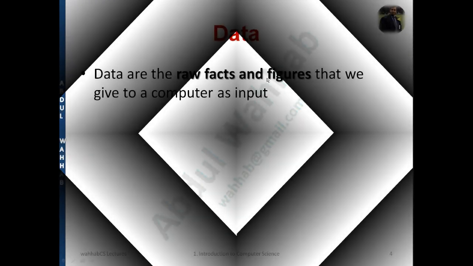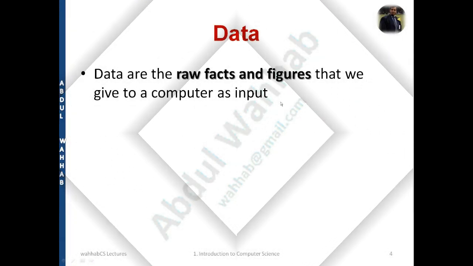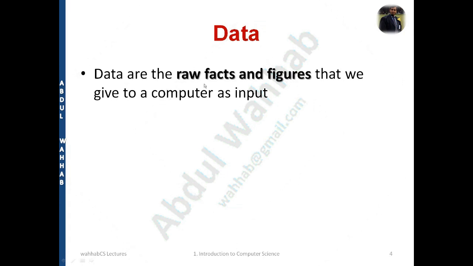Well, data are the raw facts. Data are the raw facts and figures that we give to the computer as an input. There are two things which are important for the data. Number one is raw facts, meaning a form which is not understandable. So that is called raw facts. And figures can be values, it can be anything. And those values will be input into the computer for processing. So whenever we have some raw facts or raw data, that is ready for processing.